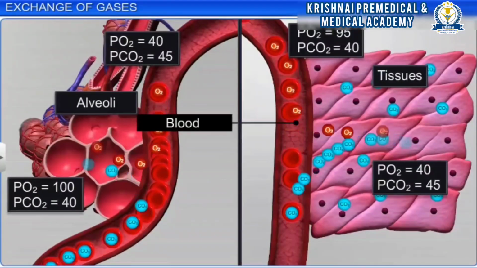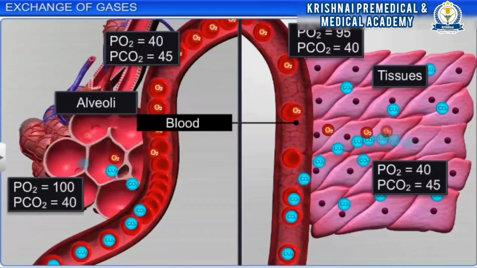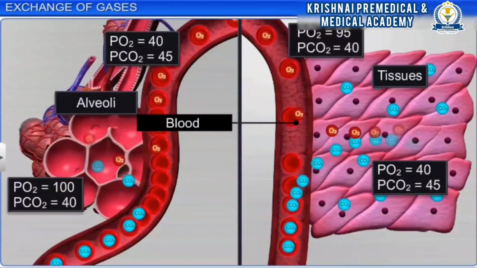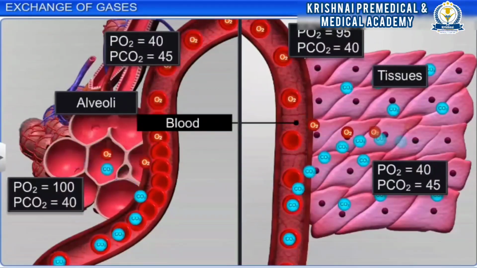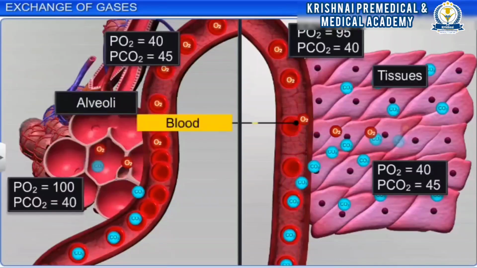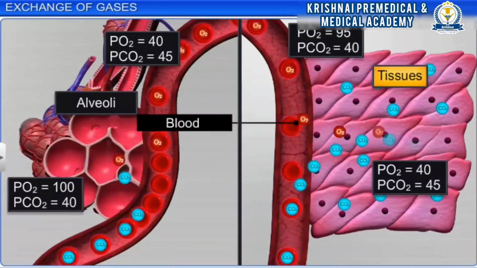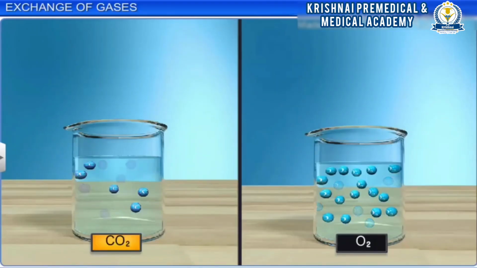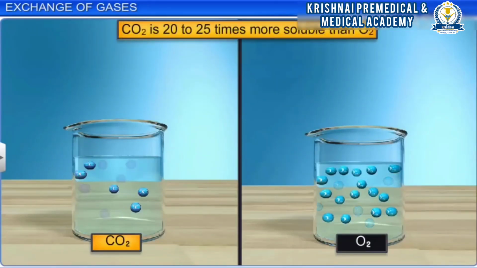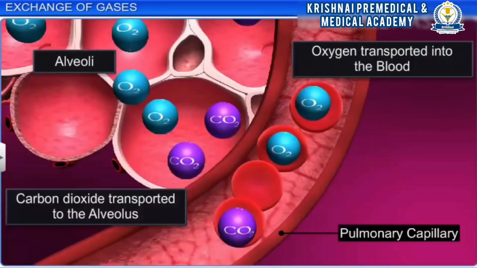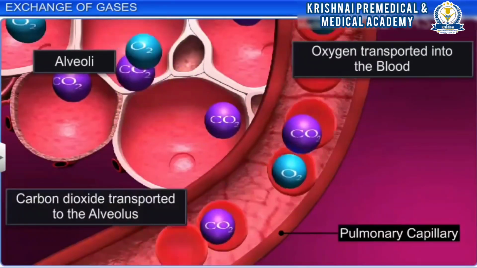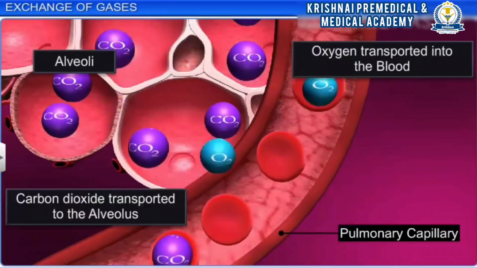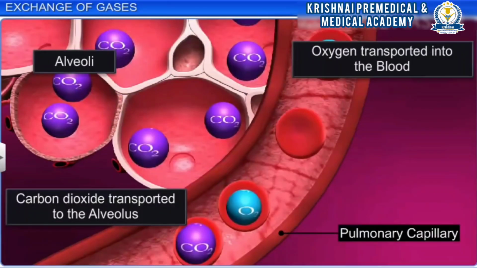This diagram denotes the partial pressure for oxygen and carbon dioxide in different parts of the body, with the concentration gradient for oxygen and carbon dioxide from alveoli to blood, blood to tissue, and vice versa. As CO2 is 20 to 25 times more soluble than oxygen, the amount of carbon dioxide that can diffuse through the diffusion membrane is much more than that of oxygen.